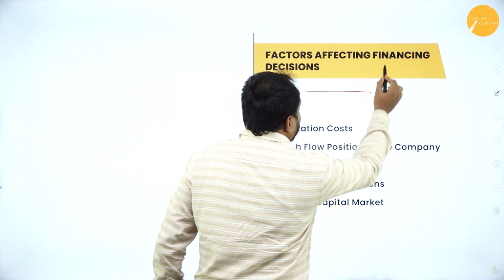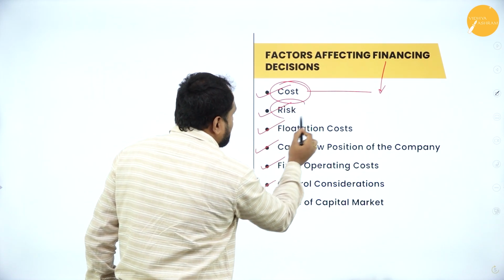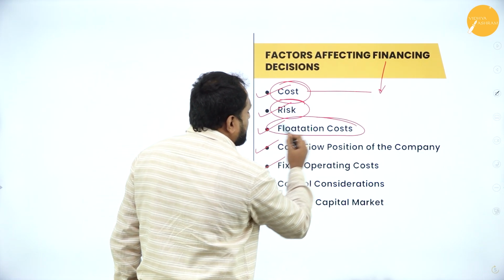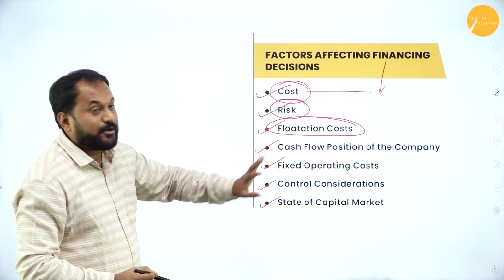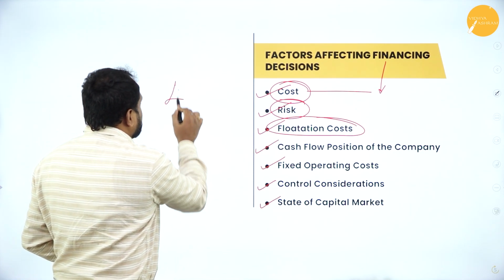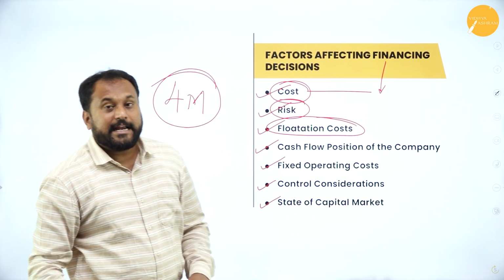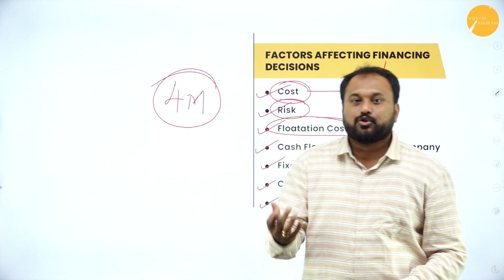See, cost for financial decision, cost is something which is the main. Then risk is always there in a business. Then you can actually go with floatation cost. Then any of these 4, any one you can take it and write it, because you only get how many marks? 4 marks. Please do not prepare this chapter for 8 marks. So only 4 points, you just take it and then go with it.